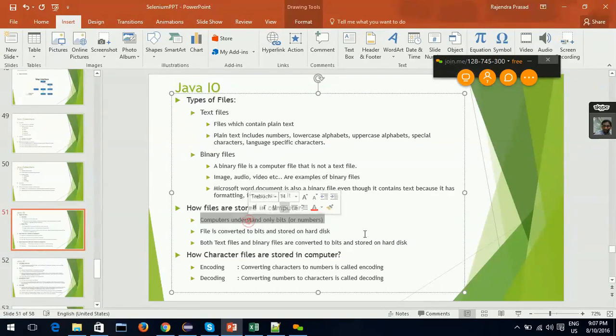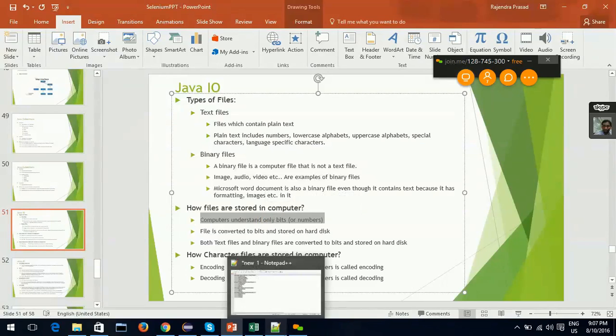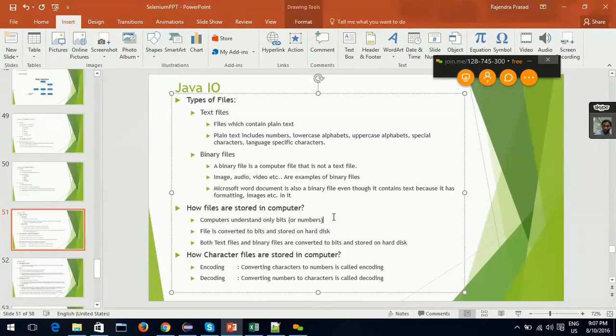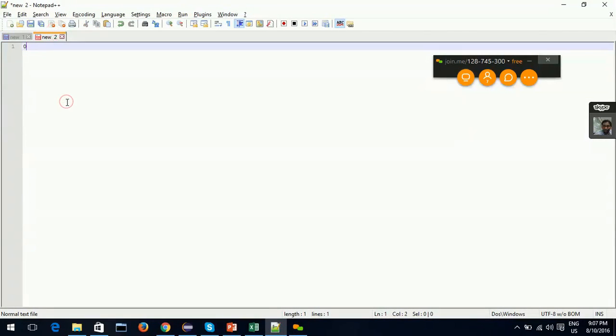As we already discussed, computers understand only bits. They don't understand an image, or an Excel file as it is. The file is first converted to corresponding bits, then stored in the computer hard disk as zeros and ones, 01, 01, like this. So any data is first converted into bits like this, zeros and ones, then stored on disk.